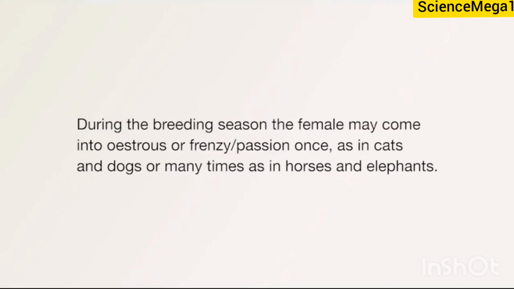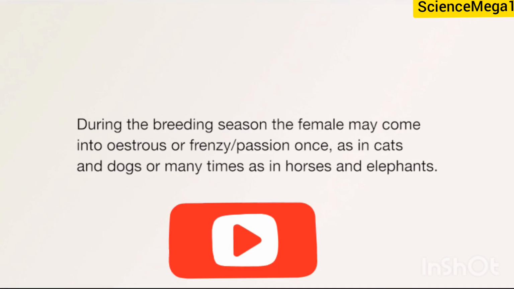During the breeding season, the female may come into estrus, sometimes called frenzy or passion, once, as in cats and dogs, or many times, as in horses and elephants.